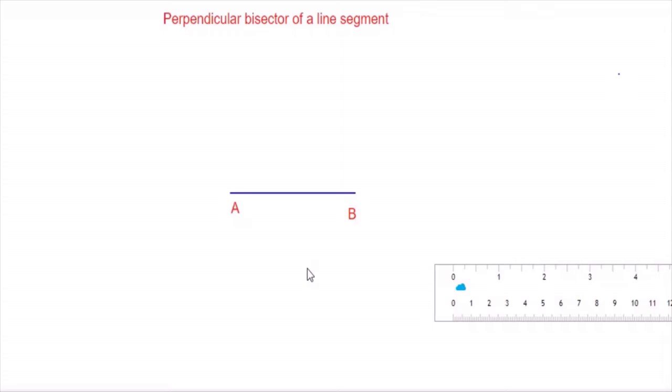Line segment AB we are going to divide. In order to divide that with another line perpendicular to it, I need a compass. This is the compass, a digital virtual compass it is. I will make it a little smaller for the easiness of maneuvering here, drawing easy. Keep one end of the pointer of the compass at A, in this case, and expand it in such a way that it is more than half of the given line segment.